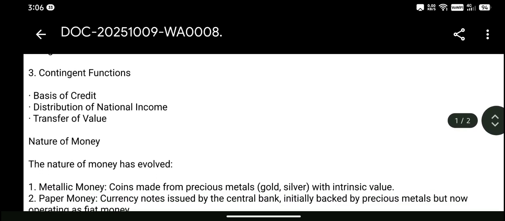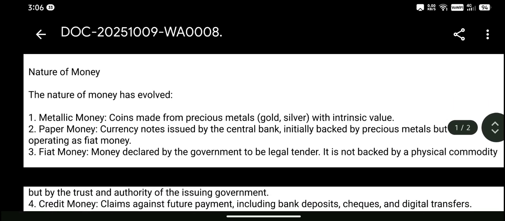Contingent functions. Basis of credit. Distribution of national income. Transfer of value. Nature of money. The nature of money has evolved.